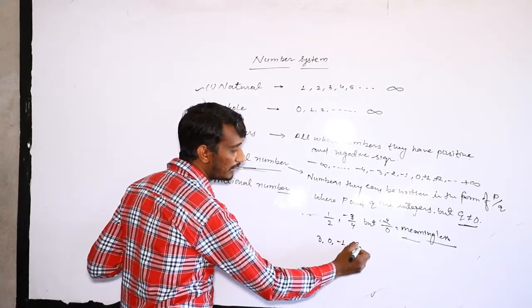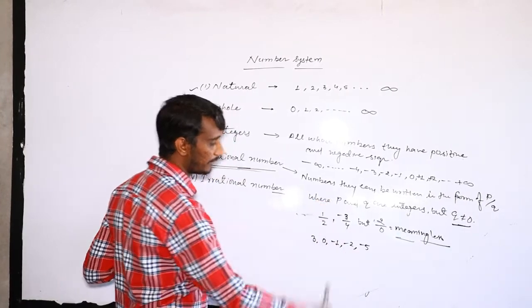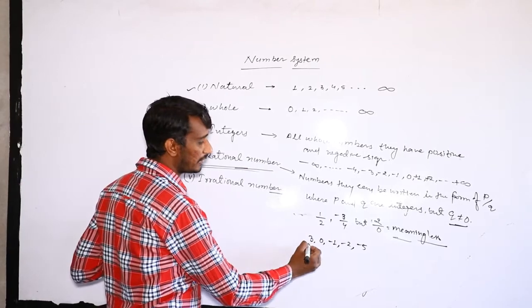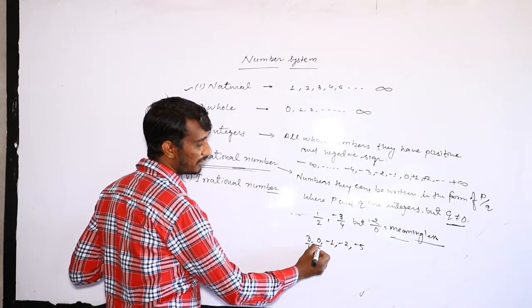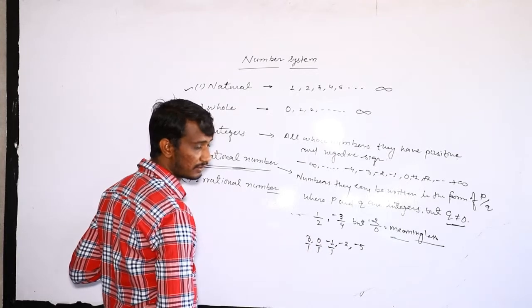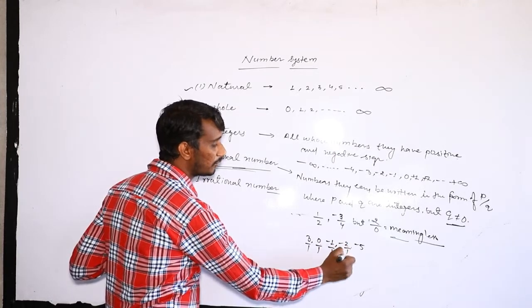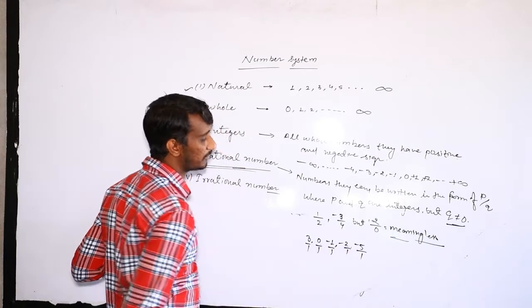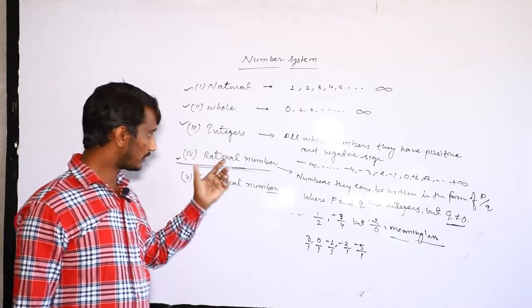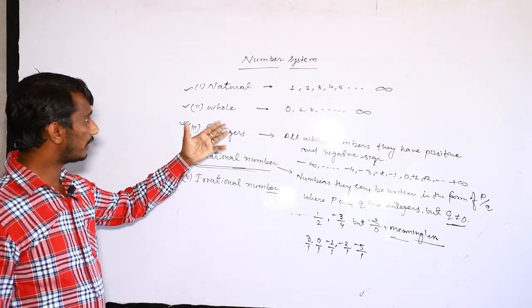-1, -2, -5. Are these rational numbers or not? Easily we can write 3 upon 1, so this is a rational number. 0 upon 1 is also a rational number. -1 upon 1 is a rational number, and 2 upon 1 is also, and -5 upon 1. This means every integer can be represented in rational number form, every whole number and every natural number.